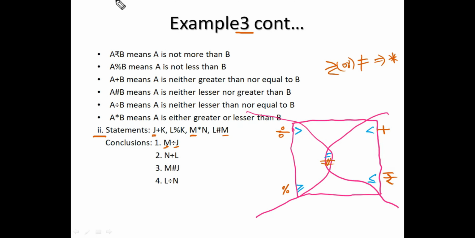M to L is hash in the reverse order. L to K is percentage and K to J is plus in the reverse order. Hash in the reverse order is nothing but hash only, percentage only, plus in the reverse order is divided by. So now tell me, can you combine these three? Hash, percentage and divided by. Yeah, we can combine these three. The result will be only divided by, and given is divided by. So it follows. Right.